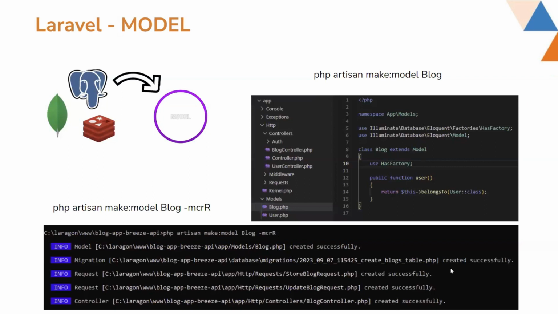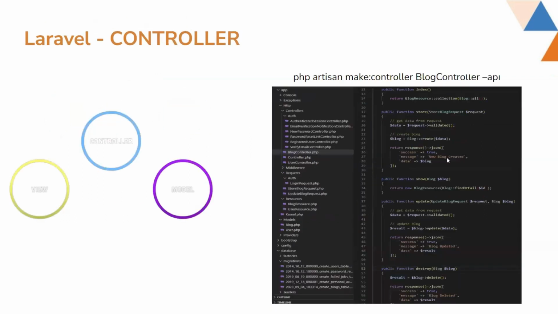So now let's talk about controller. On the right side, you see this is a typical Laravel controller, which is made for this blog resource or Blog controller. And you see there are some methods: index, store, show, update, delete, which are commonly used for the blog CRUD. So you see, these are the things that I made for this blog CRUD.